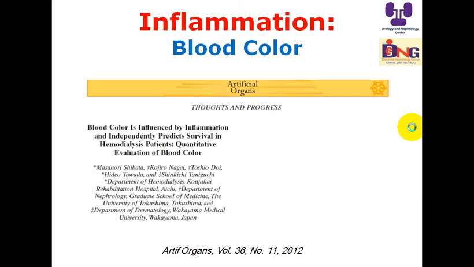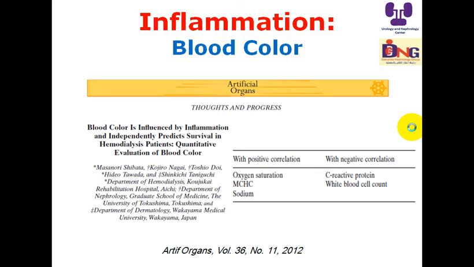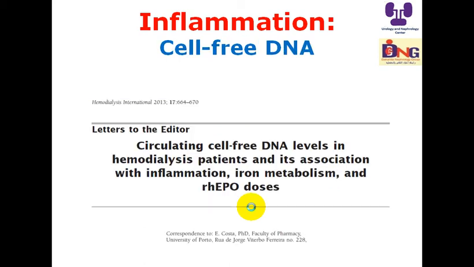An important clinical parameter is blood color. In this study, they measured the blood color by using colorimetry, and very important, it is correlated with C-reactive protein and white cell counts, and positively correlated with oxygen saturation. This is very important to look at, the blood color. So the darker the blood is, you can expect more hypoxemia and more inflammatory markers in this blood.